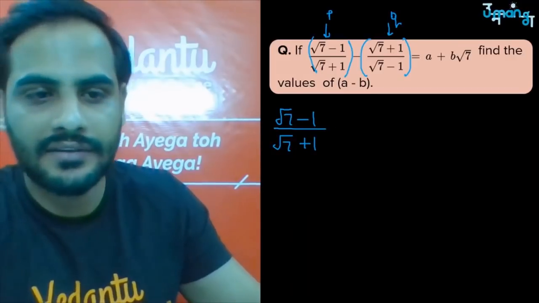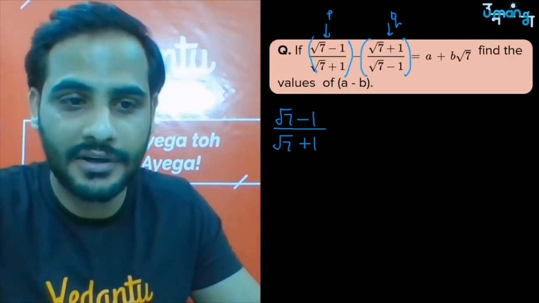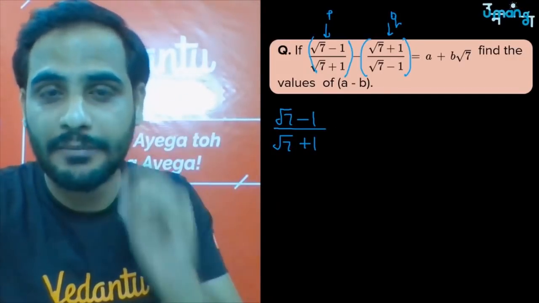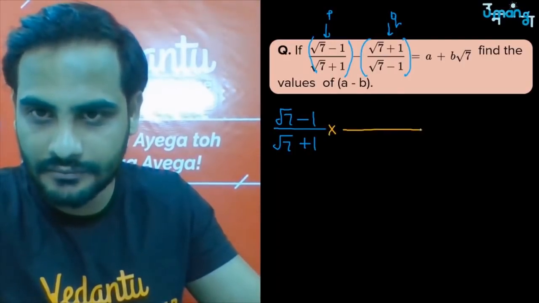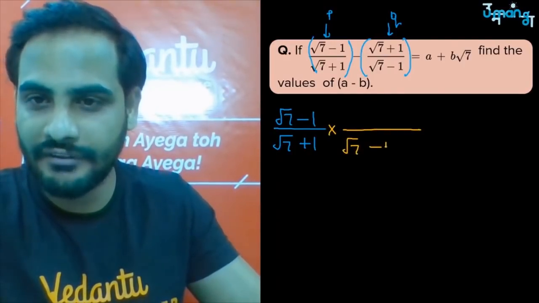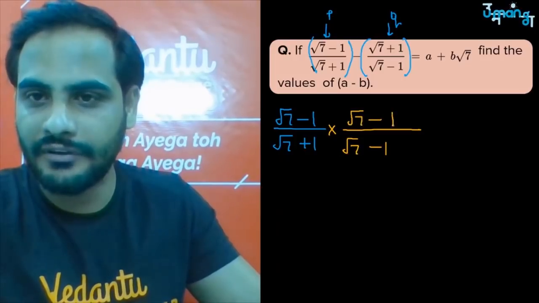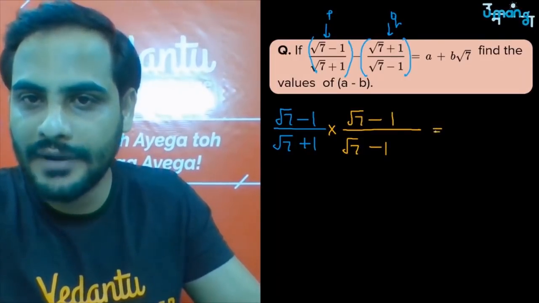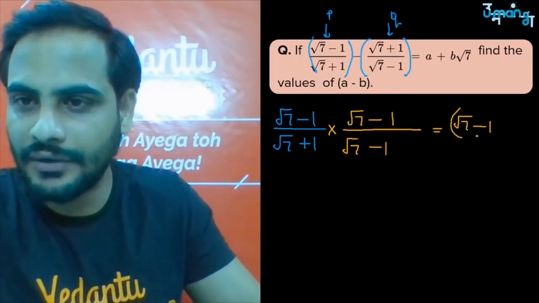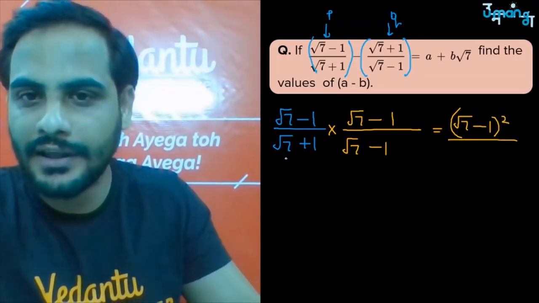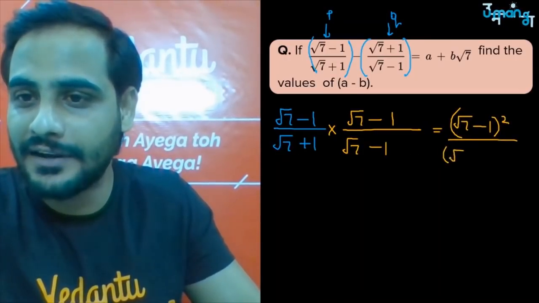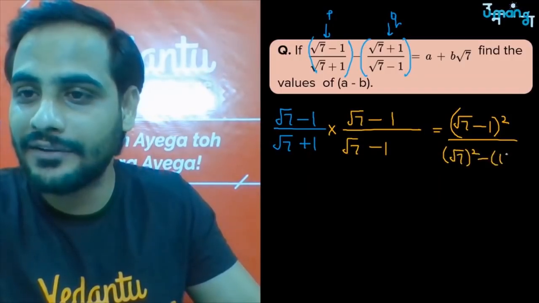what I'll be getting? So for the rationalization, look at the denominator. The denominator is root 7 plus 1. So multiply it with root 7 minus 1. Here also root 7 minus 1. So you'll be getting root 7 minus 1 whole square upon a plus b into a minus b, that is root 7 whole square minus 1 whole square.